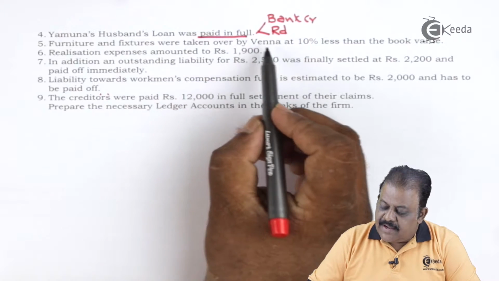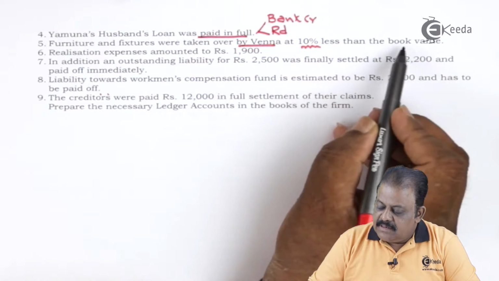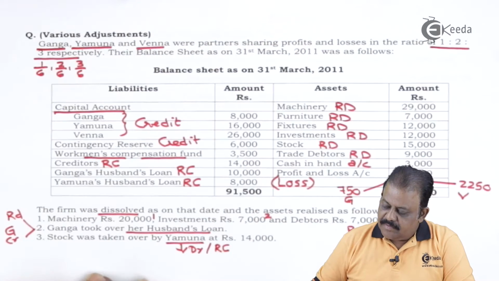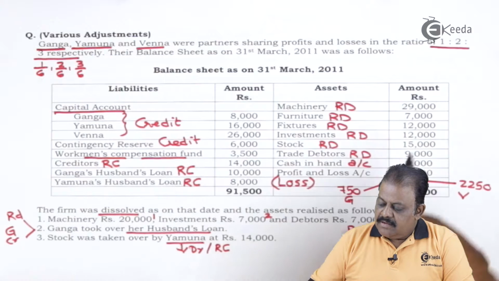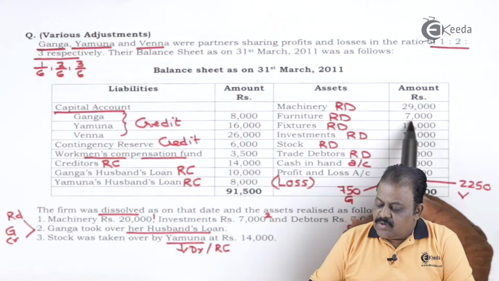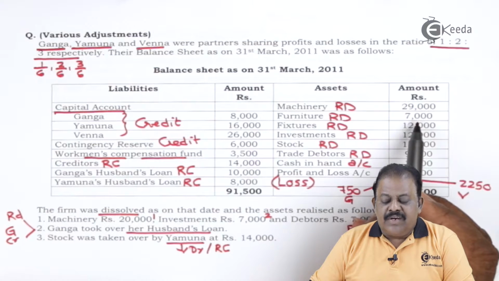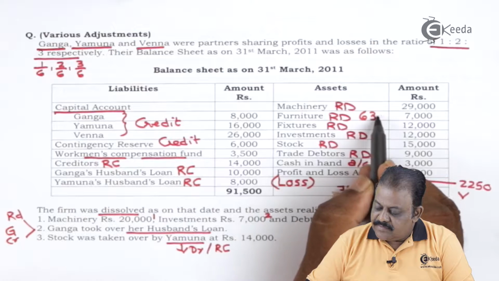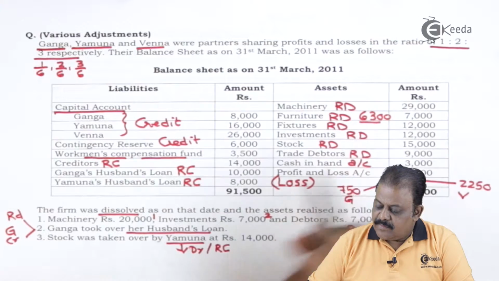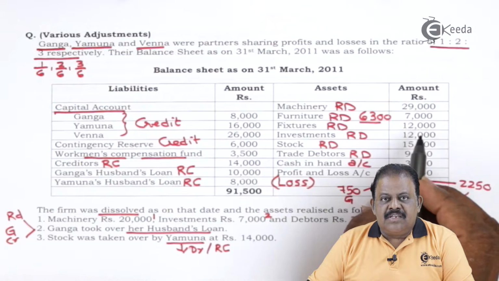Furniture and fixtures were taken over by Venna at 10% less than the book value. Furniture is 7,000. Less 10%, which is 700, so it is taken for 6,300. Fixtures 12,000. 10% is 1,200.